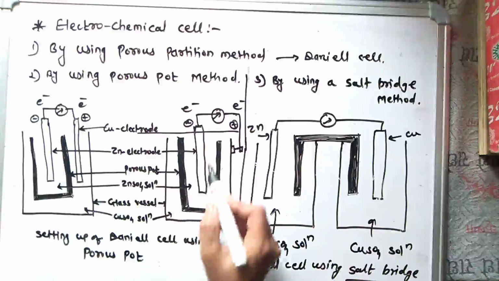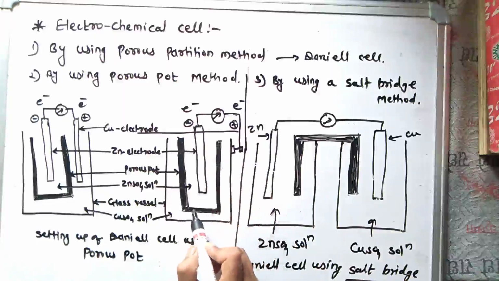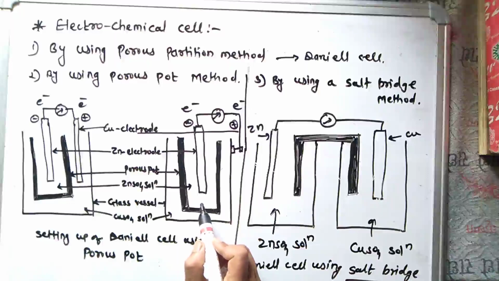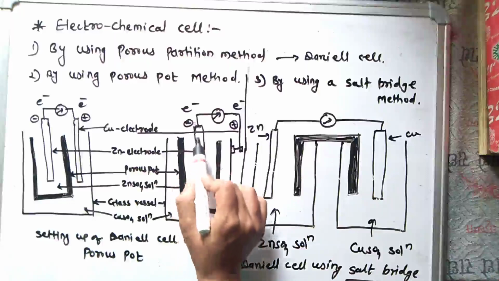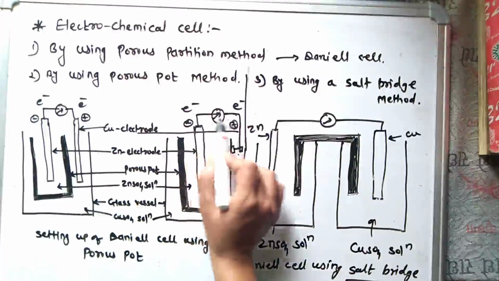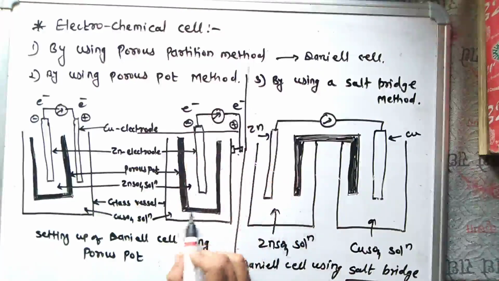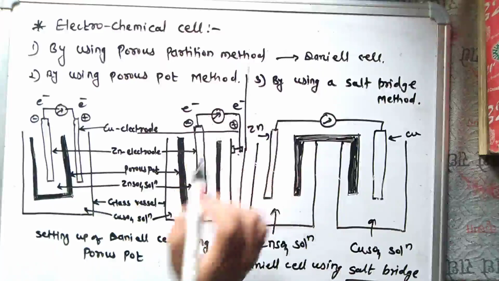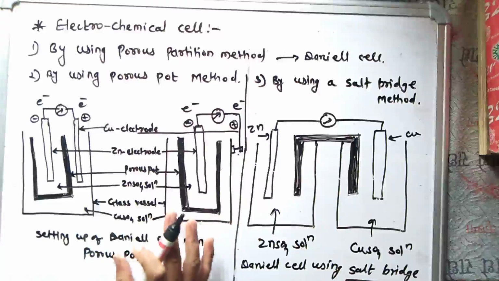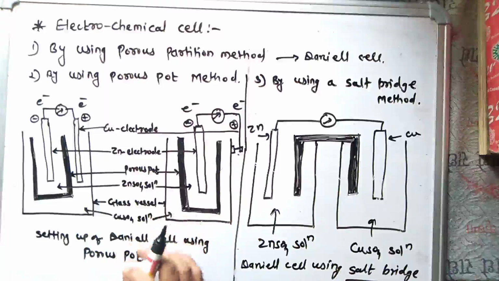A zinc rod is dipped into the respective solution, that is zinc sulfate solution. The zinc rod and copper vessel are connected by a metallic wire in the external circuit through which electric current flows from zinc to copper. These are the two half cells using the porous pot method.